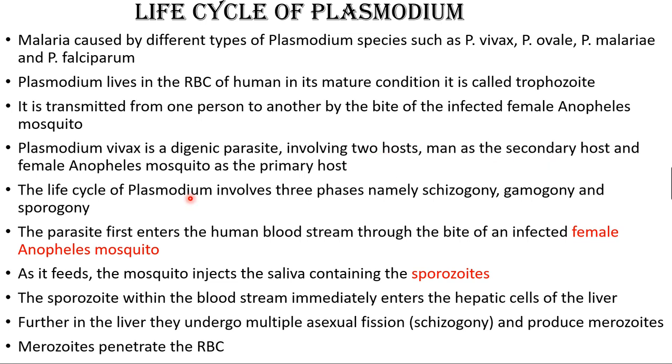Man is a secondary host, and the female Anopheles mosquito is the primary host. The life cycle of Plasmodium involves three phases. What are they? Zygogony, gamogony, sporogony. When the female Anopheles mosquito bites a human being,